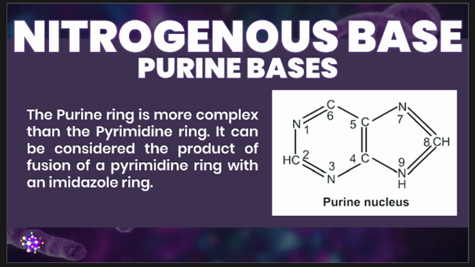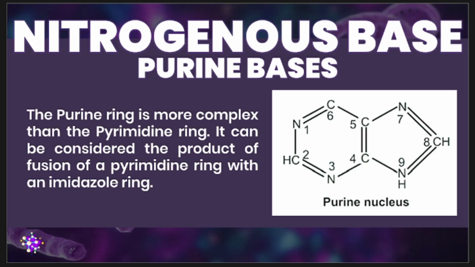Number one, as we can see on its ring structure, it has been written on your PowerPoint presentations that your purine, as we can see here in the picture of your purine nucleus, is actually a product of the fusion. Okay? When we say fusion, there is merging of your pyrimidine ring or your six-membered ring, which is now fused to a five-membered ring, which we call your imidazole ring. Again, you can point out the differentiation based on its complexity through your ring structure.